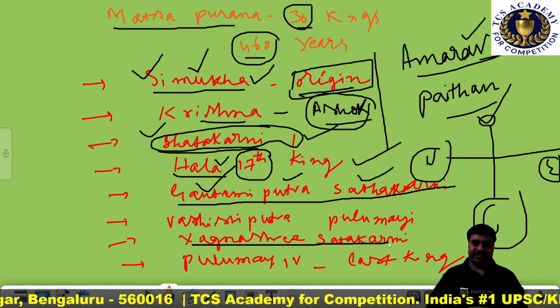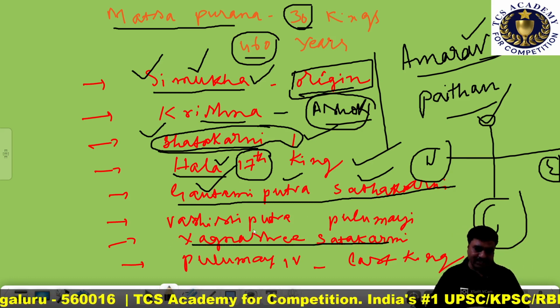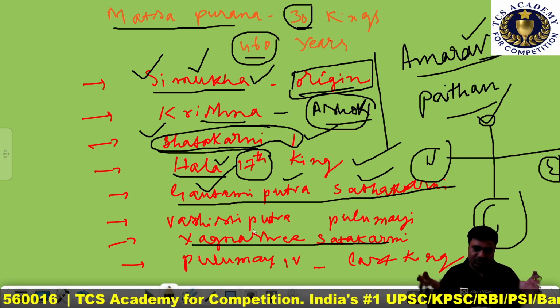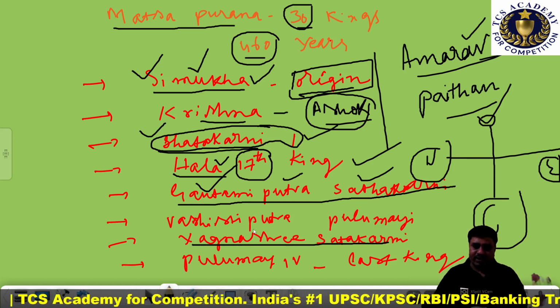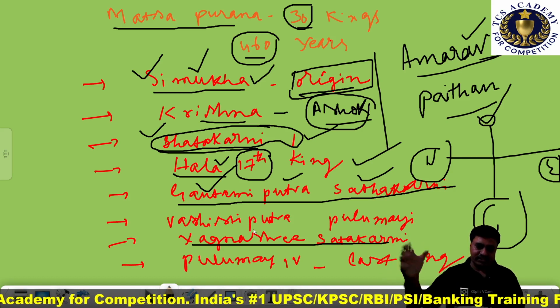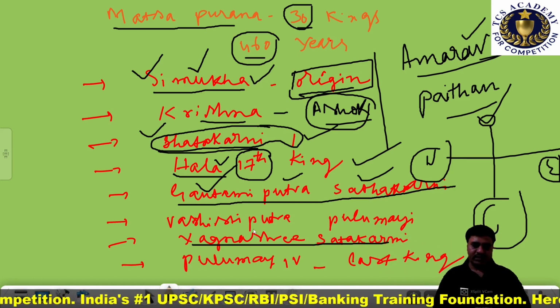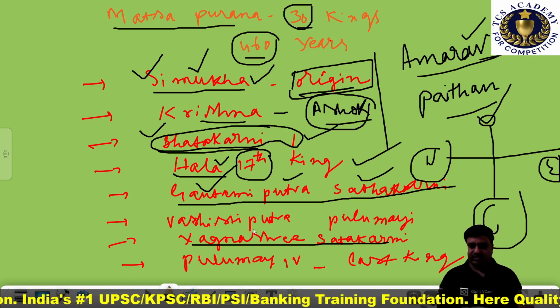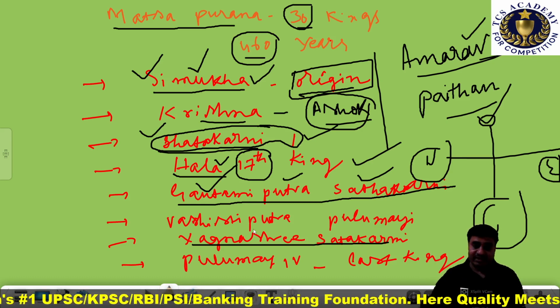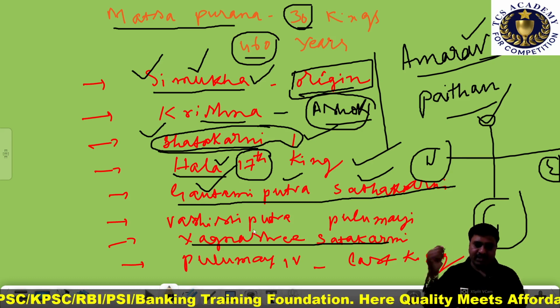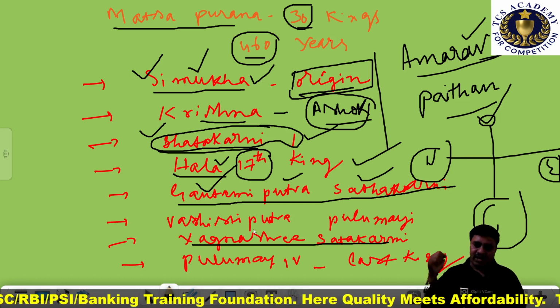Next comes Yajnashri Satakarni. He recovered North Konkan and Malwa from the Saka rulers. He was a lover of trade and navigation. His coins have been found not only in Andhra but in Maharashtra, Madhya Pradesh and Gujarat.